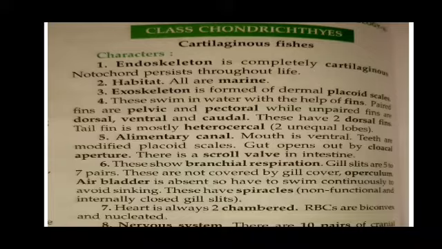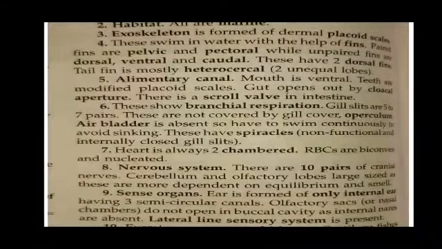Number 6, these show branchial respiration. Gill slits are 5 to 7 pairs. These are not covered by a gill cover, the operculum. Air bladder is absent, so they have to swim continuously to avoid sinking. These have spiracles, non-functional and internally closed gill slits. Number 7, the heart is always two-chambered. If we consider Chondrichthyes, their heart is always two-chambered.